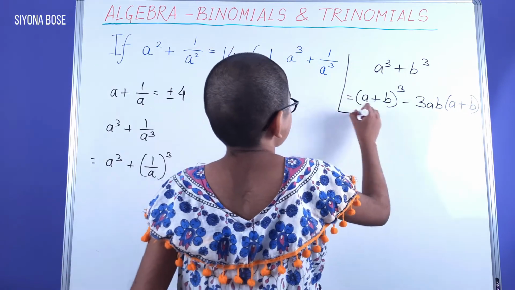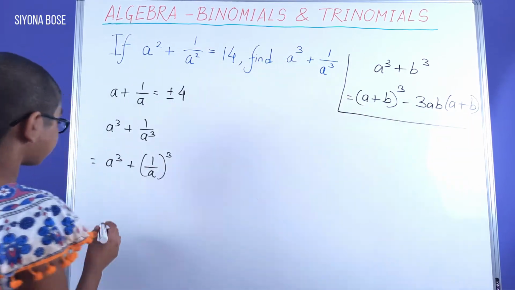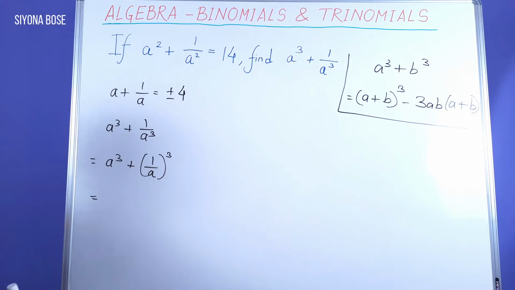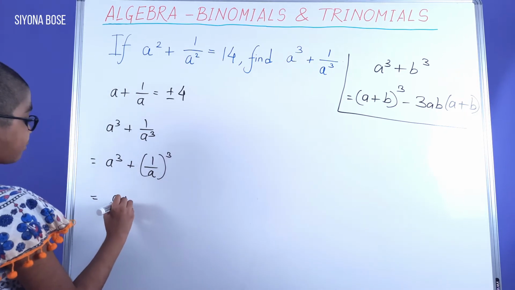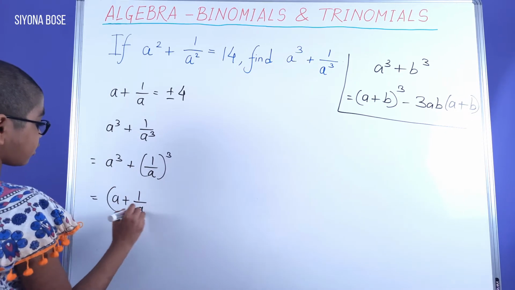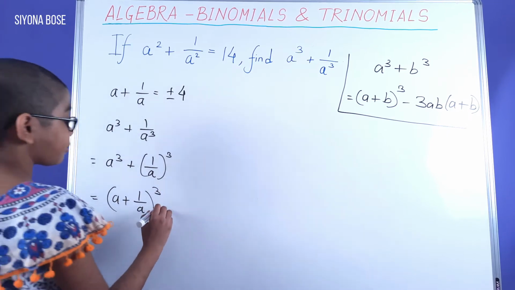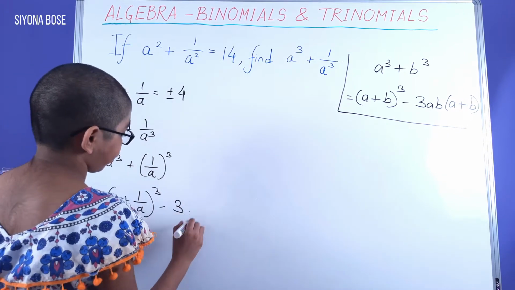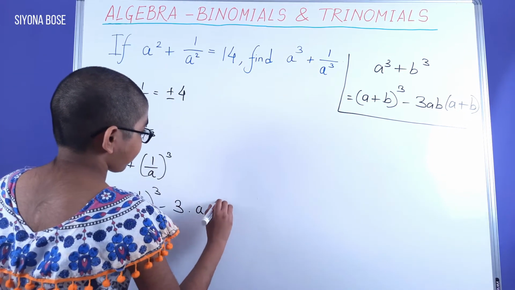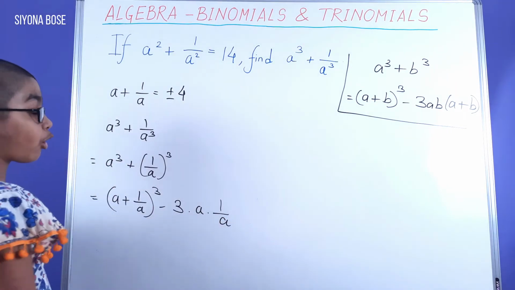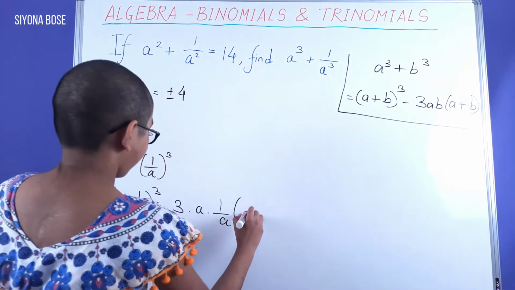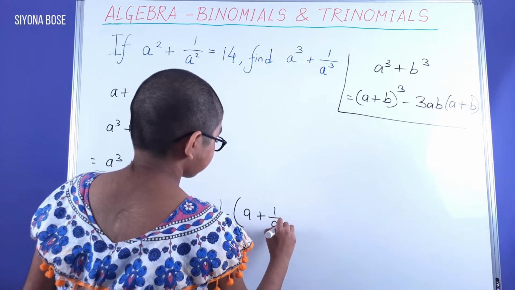We now refer to this formula. Then referring to the formula, we have a plus 1 by a the whole cubed minus 3 into a into 1 by a, which is the 3ab part, into a plus 1 by a.